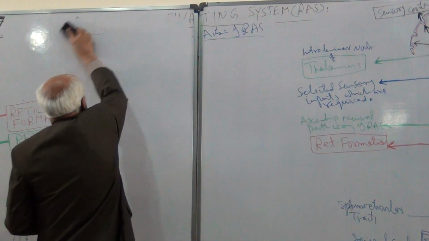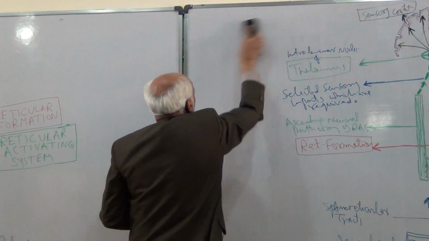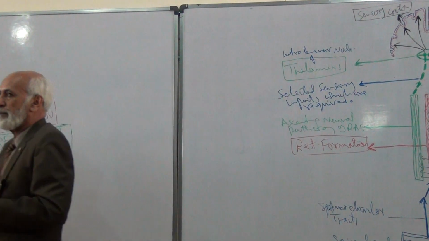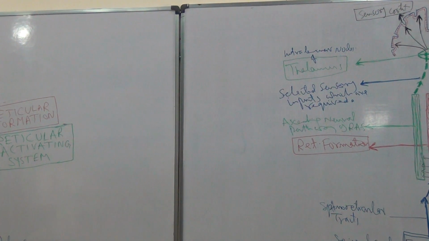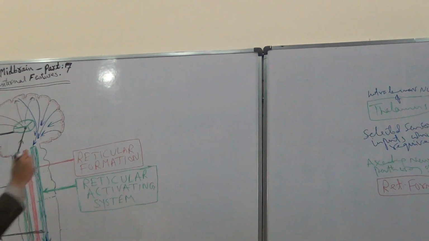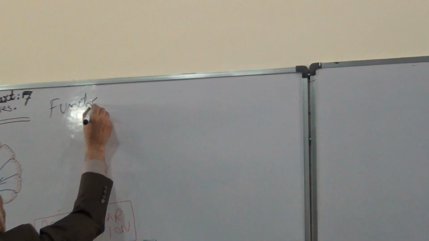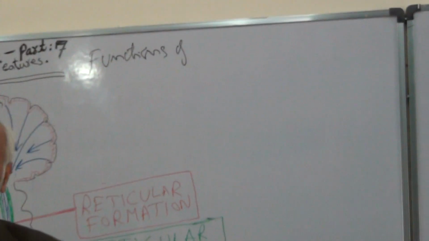Now, what are the functions of the reticular activating system? Functions of the reticular formation.